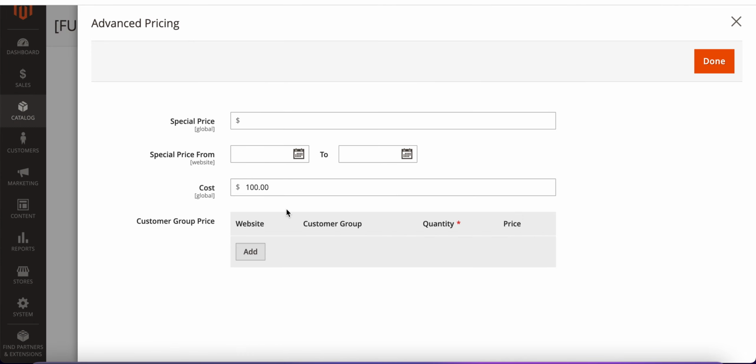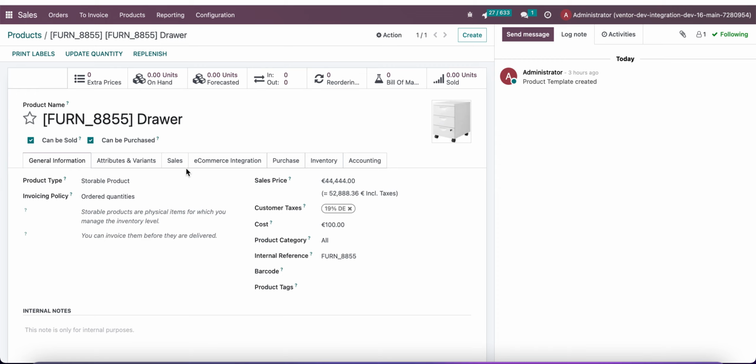Let's go to advanced pricing, and here we see that the value was successfully updated. I need to note that this feature works the same for general products and for products with variants. So this is how it works.